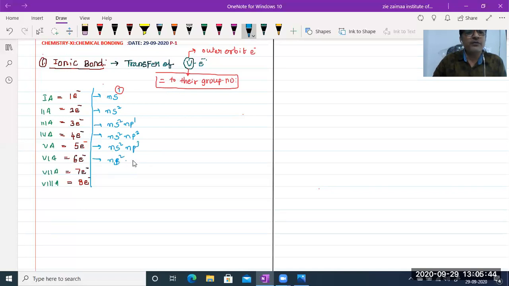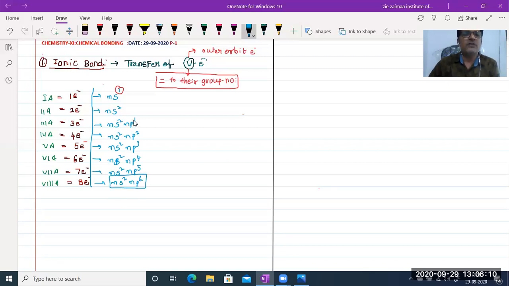NS2 NP4. Seventh A group, simply we can write as NS2 NP5. And last, NS2 NP6. It's a very important one, that last one, because it shows 8 electrons. If those 8 electrons are present in their outermost orbit, simply we can say it is an octet electronic configuration. Isn't it?